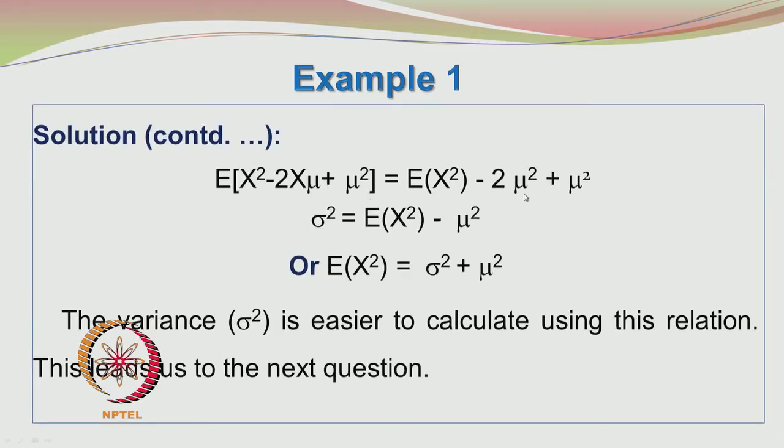That is what I have shown in this slide. You can see that it is E of x squared minus 2 mu squared plus mu squared, which leads to E of x squared minus mu squared. So, the expected value of x squared is equal to sigma squared plus mu squared. Let us see the next question.